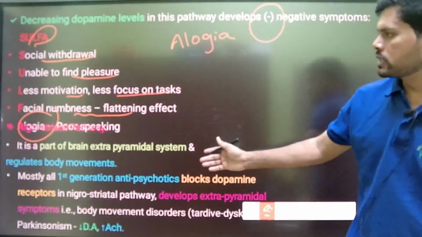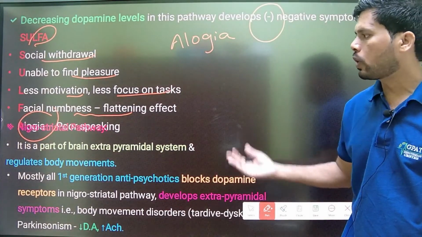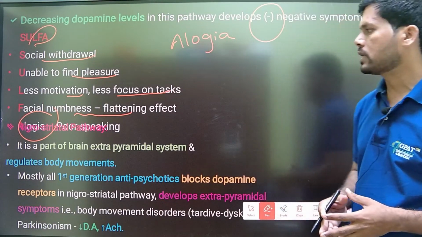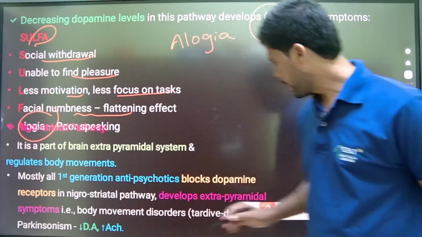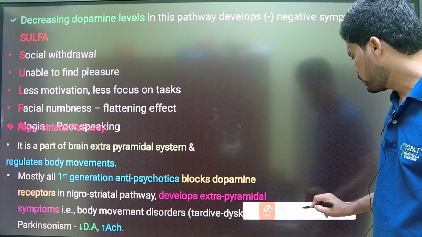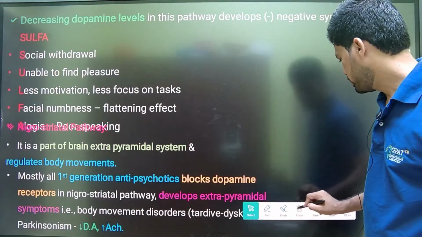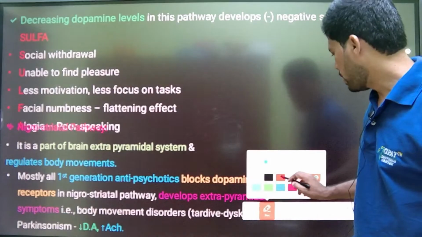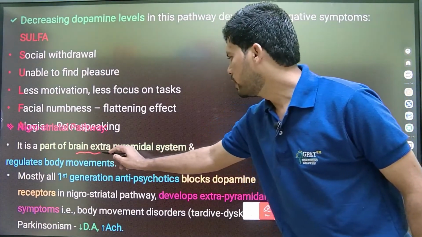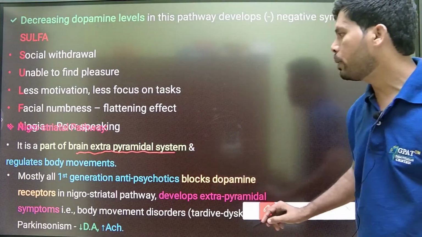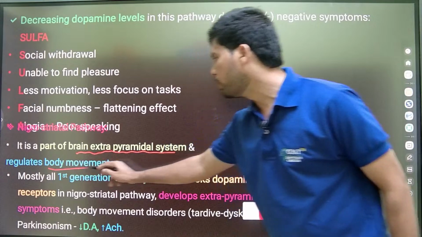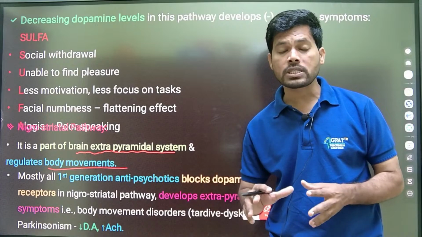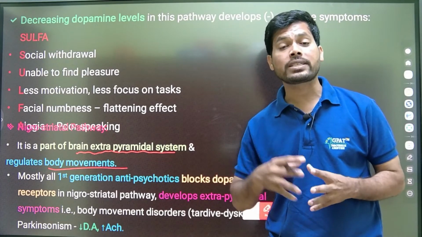So we are in the discussion of the mesocortical pathway, which is responsible for decreasing our sensory activities. And next is the nigrostriatal pathway, the part of the brain that regulates extrapyramidal symptoms and our body movements. The nigrostriatal pathway is nothing but the substantia nigra. In this pathway, dopamine presence regulates our body movements and controls our extrapyramidal system.